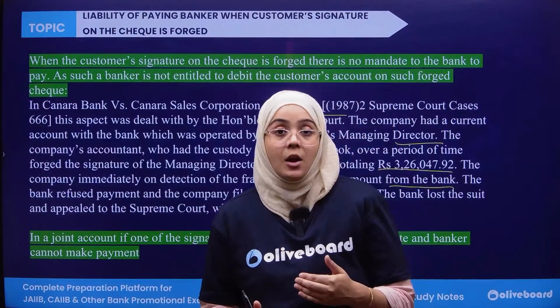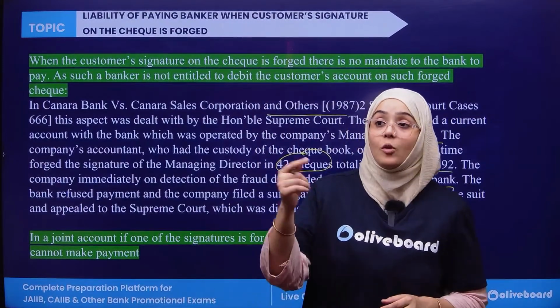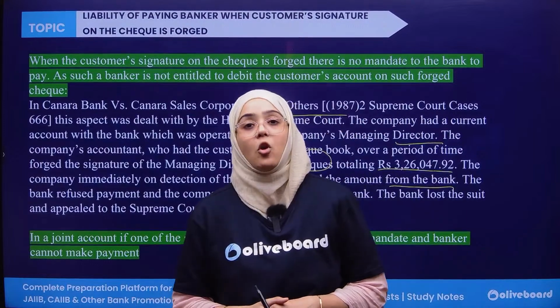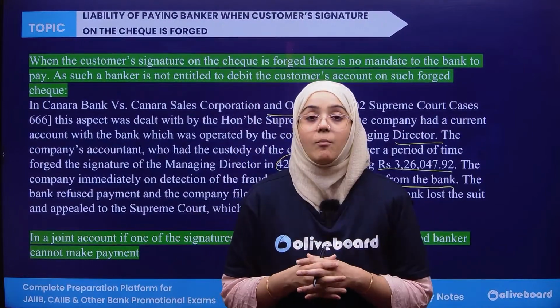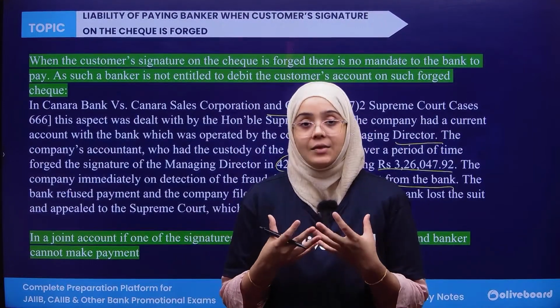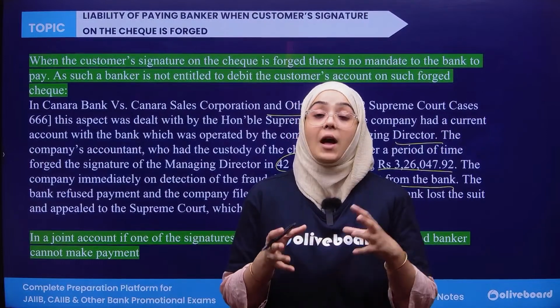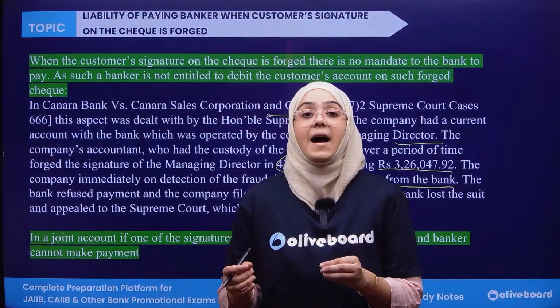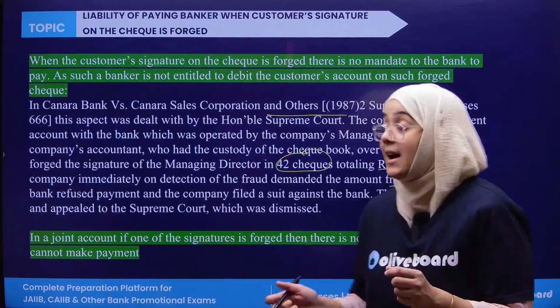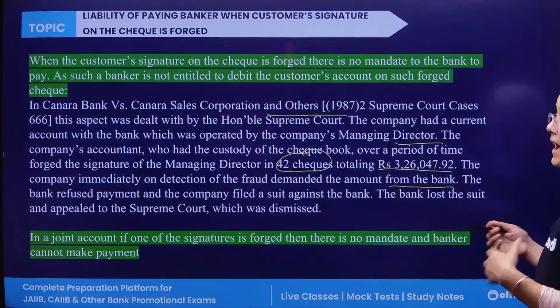When the company learned about the fraud, it asked the bank for the money back, but the bank rejected that. Then the company filed a suit against the bank in court, and the bank lost the suit.